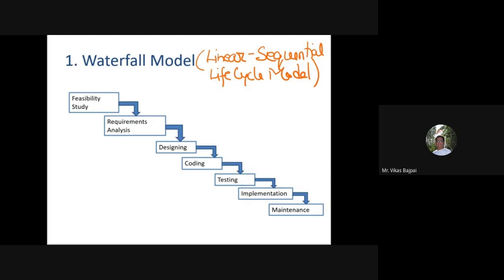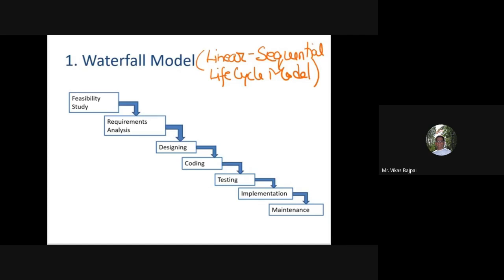So it is one of the earliest approaches, and of course it illustrates the software development life cycle. Just now we studied this SDLC. That's what it does. And all the activities of a project are broken down into linear sequential phases. That's why it is called the linear sequential life cycle model.